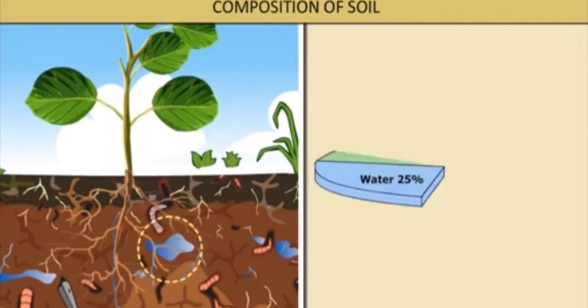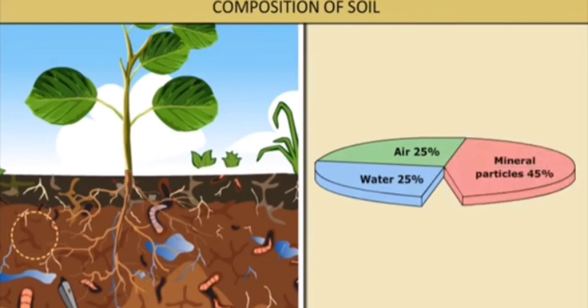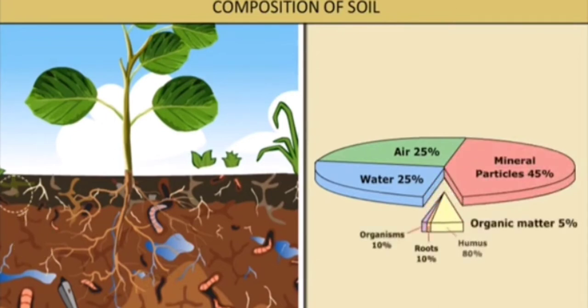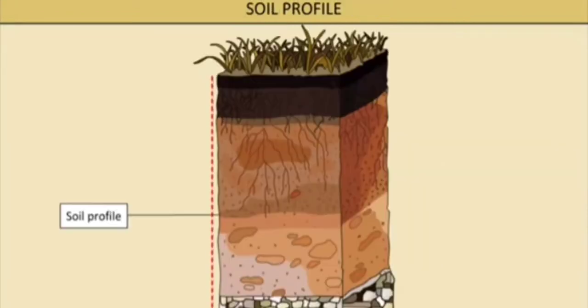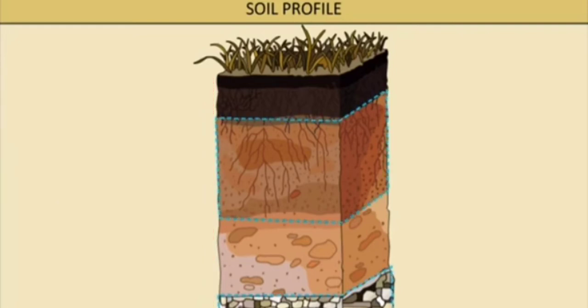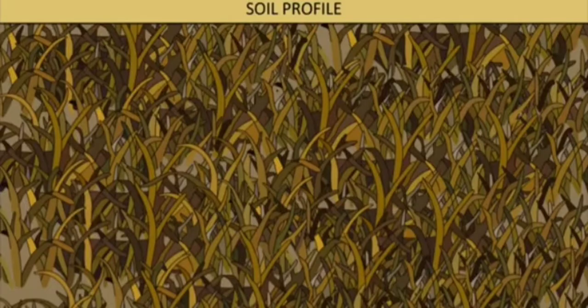Now the composition of soil. Soil is made up of two main components: tiny bits of mineral particles which come from the larger rocks. These minerals include parts like iron, calcium, potassium, magnesium, and phosphorus, etc. The main layers of the soil are topsoil, subsoil, and parent rock.